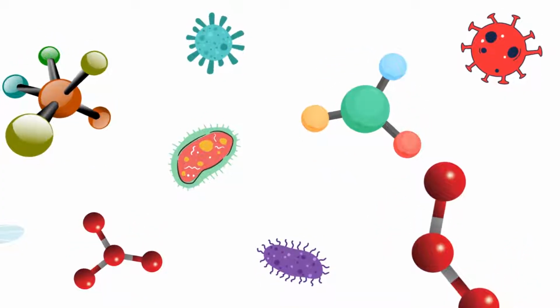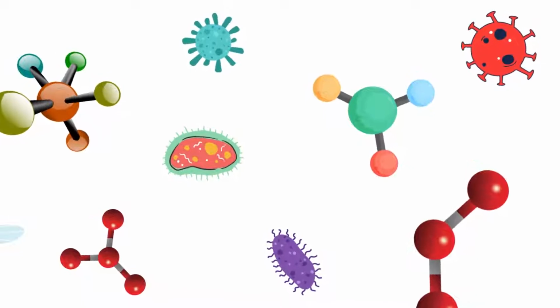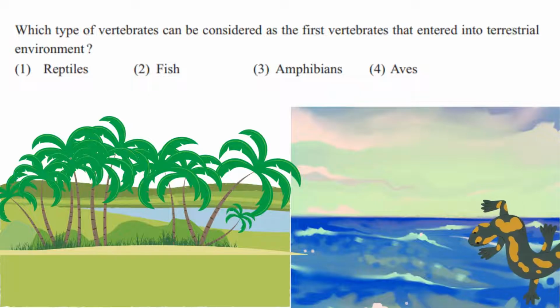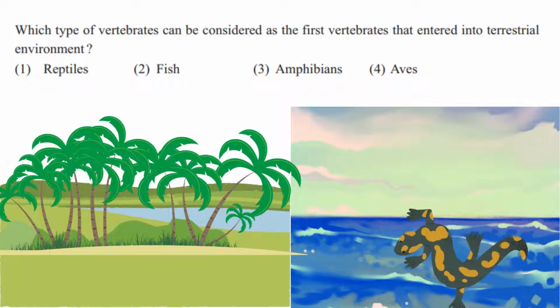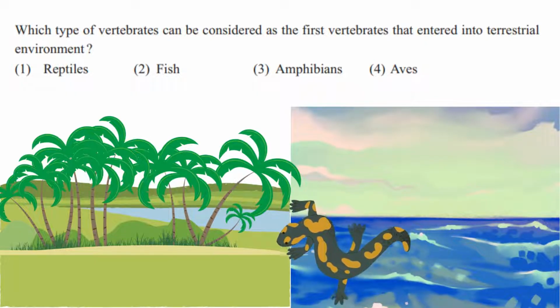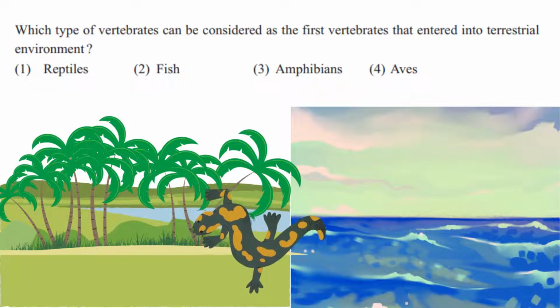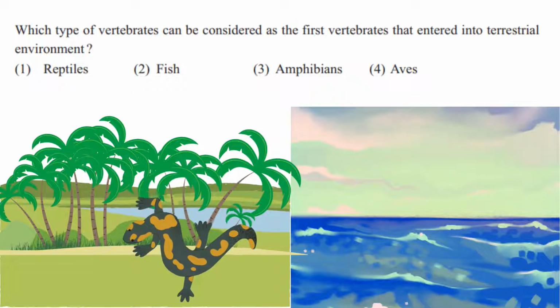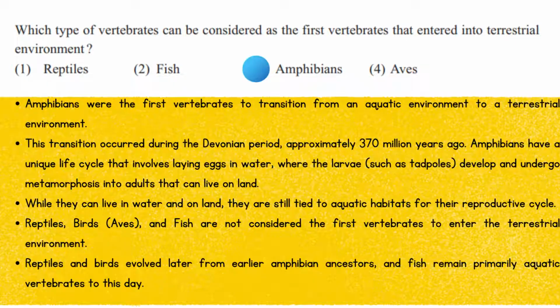Our first question is, what type of vertebrates can be considered the first vertebrates that entered the terrestrial environment? The answer is amphibians. Amphibians were the first vertebrates to transition from an aquatic to a terrestrial environment. This transition occurred during the Devonian period, approximately 370 million years ago.